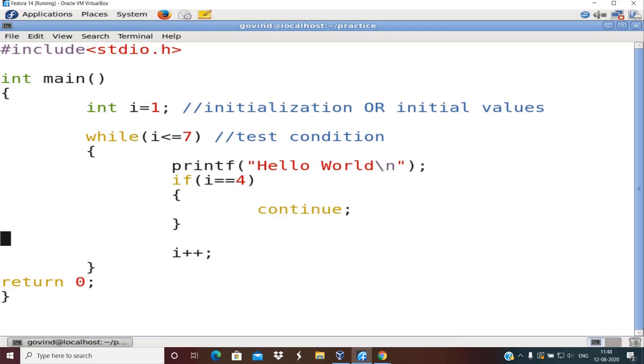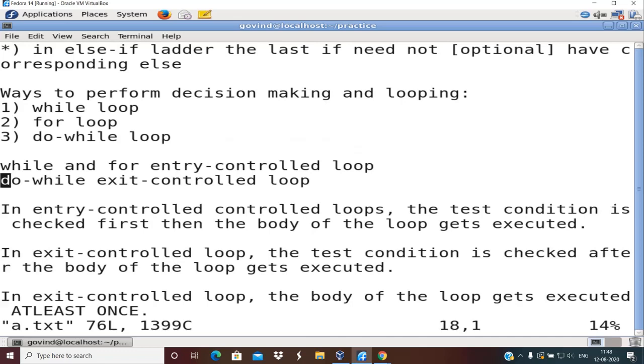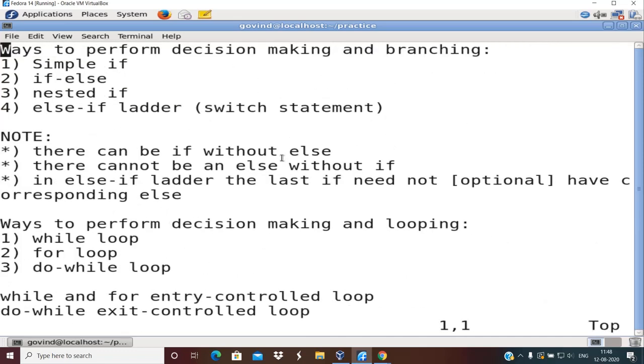So all these things I wanted to tell in this session. I have almost come to the end of the session, so I'll quickly revise the things that were covered in today's session.